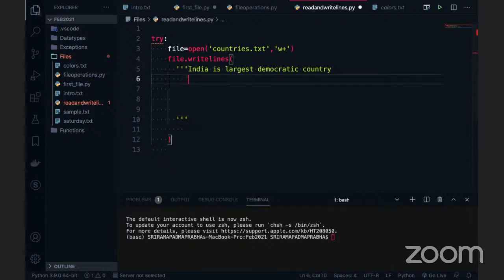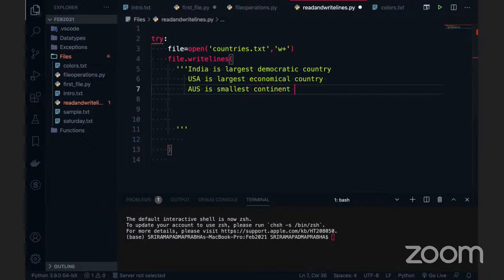So we can say again, another one: USA is the largest economic country. And another: Australia is the smallest continent in the world. Okay, these are some text we have.